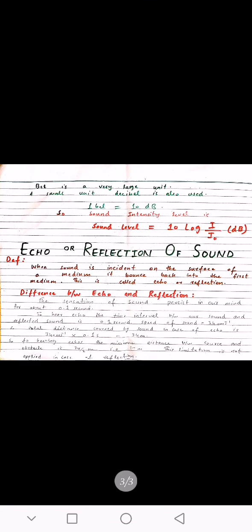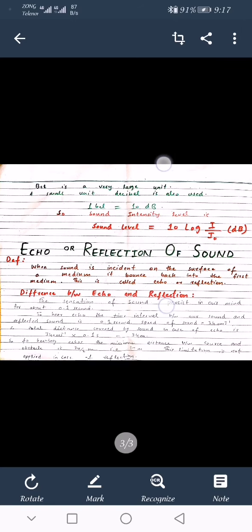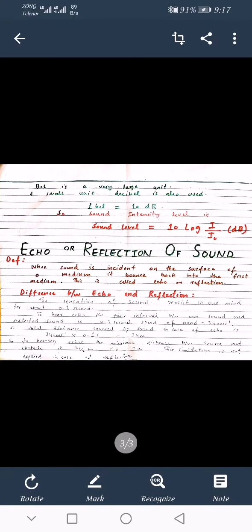The bell is a very large unit. A small unit, decibel, is also used. So 1 bell is equal to 10 decibel. Then the expression for sound intensity level can be written as sound intensity level is equal to 10 log of I over I naught decibel. So the sound intensity level can be written in terms of bell or decibel. Bell is a very large unit, so instead of bell we use decibel, that is 1 bell is equal to 10 decibel. So sound intensity level is 10 log of I over I naught in decibel. So this is the expression for sound intensity level.